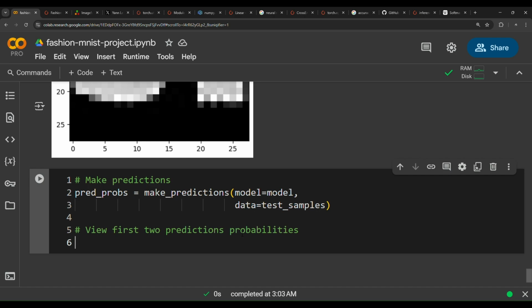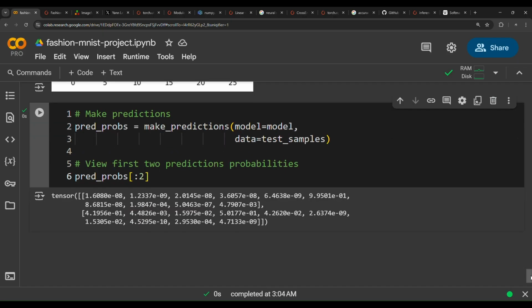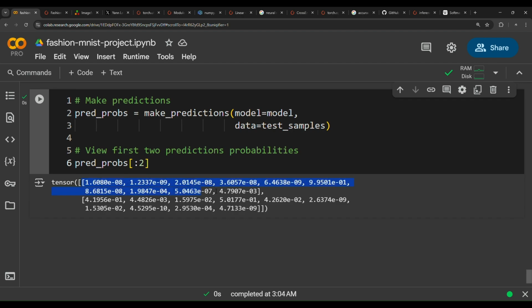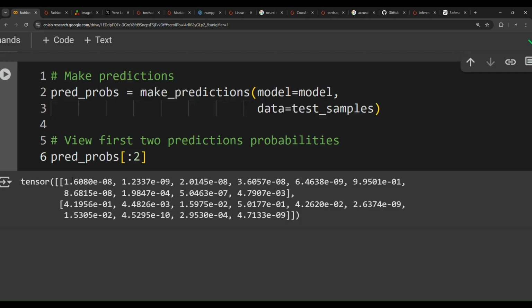Now, if you want to view the first two prediction probabilities, it will be as follows: pred probs, show me the first two. These are the first two prediction probabilities. Each prediction probability contains 10 values: 1, 2, 3, 4, 5, 6, 7, 8, 9, 10.